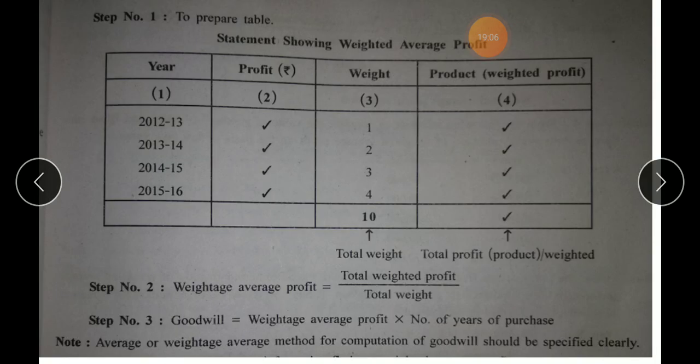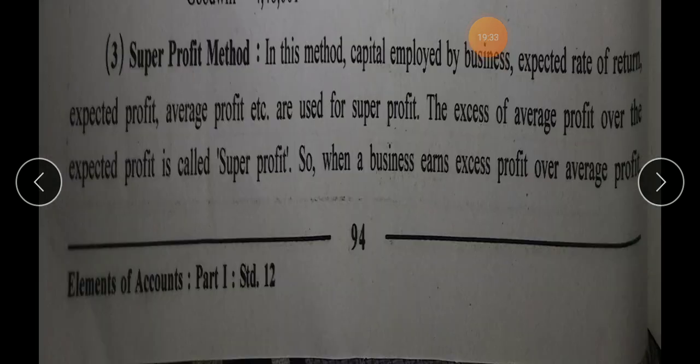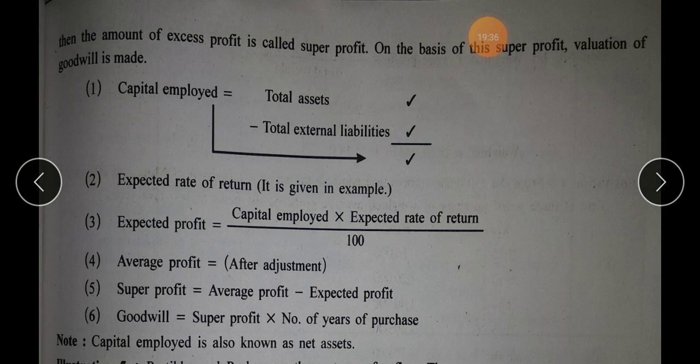Yes, I forgot to mention the question number and sum number for weighted average profit method. Let me do it first. So the sums for weighted average method are sum number 6 and sum number 7 from exercise, and of course illustration 3 and illustration 4. Thereafter, we have started with the explanation of super profit method, the chart that you are supposed to memorize, the 6 steps to obtain the value of goodwill as per super profit method.